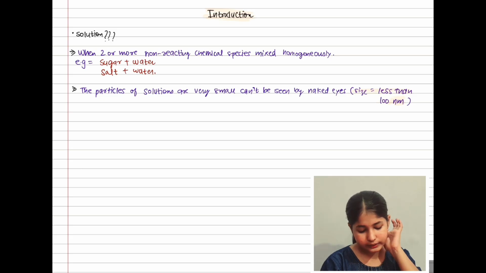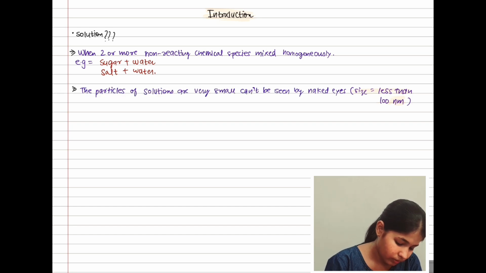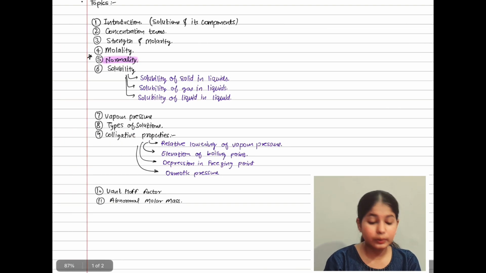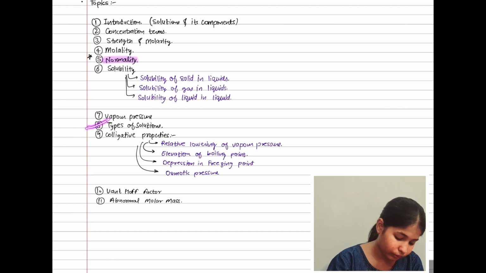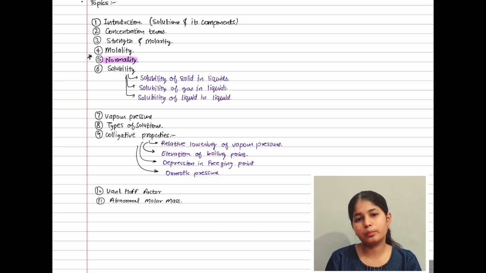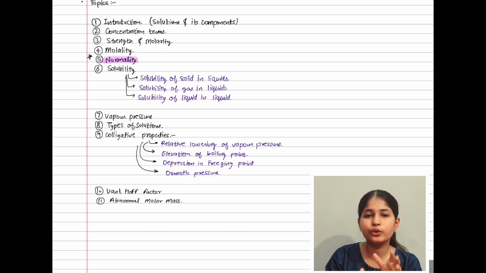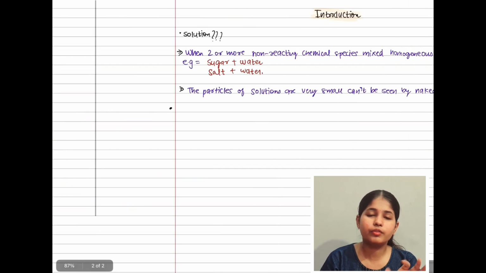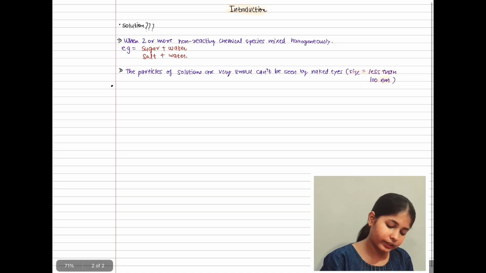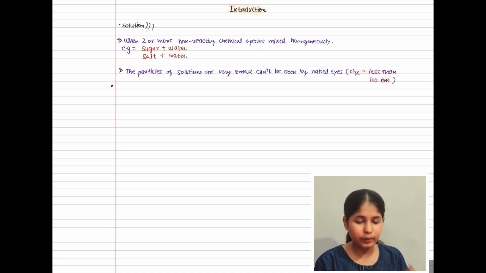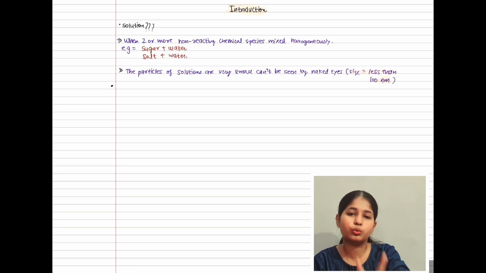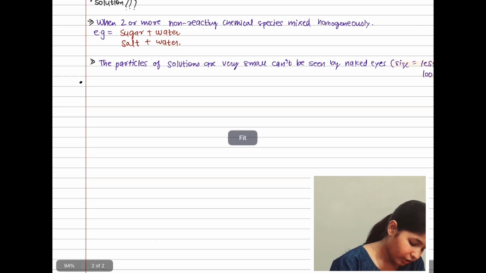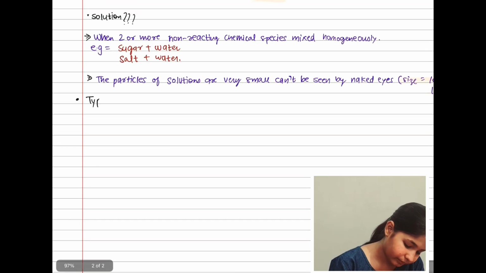Next, what we are going to understand? Next, we are going to understand types of solutions. But they will not be the same. Actually, there are about 3 to 4 types of solution topics that will come, but every time it will be different. Here, in this introduction session, we are going to talk about types of solution 2 times. Let me write here, then I will make you understand.